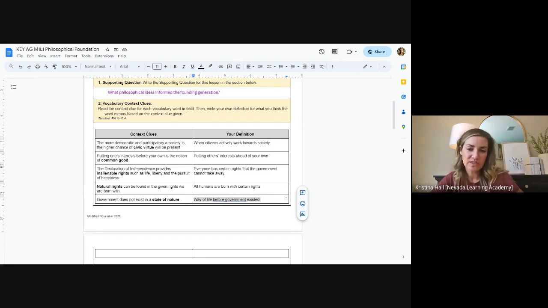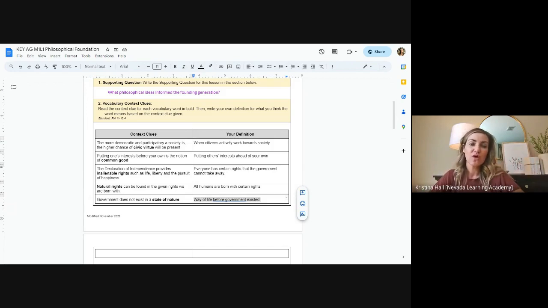I have a quick Kahoot game and then a review sheet that you can use. You can print it off and have it as a hard copy, or you can use it digitally. You just have to show the proctor. If it's on your screen, that can be the only other tab you have open, or if you have it on another device, you have to show the proctor, just so they know that's what you're using and you're not looking up answers.